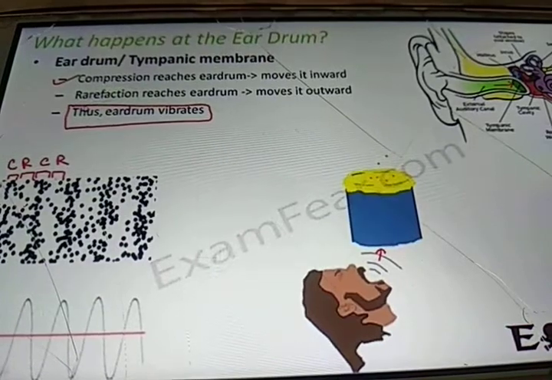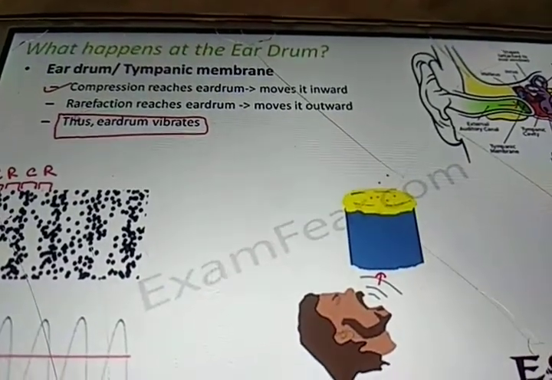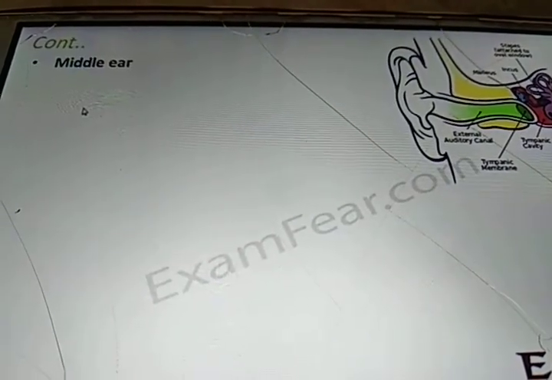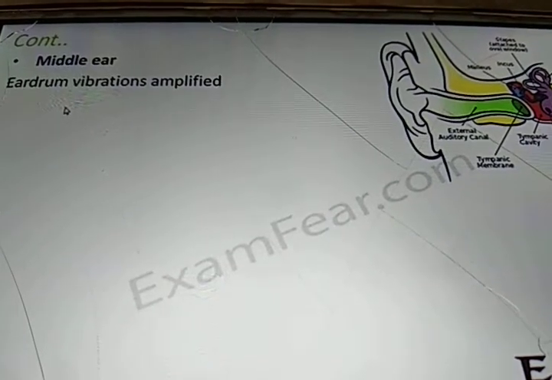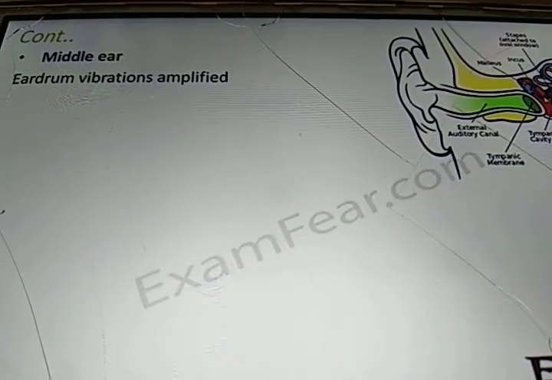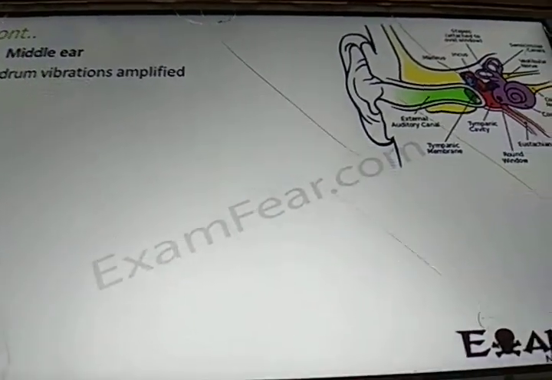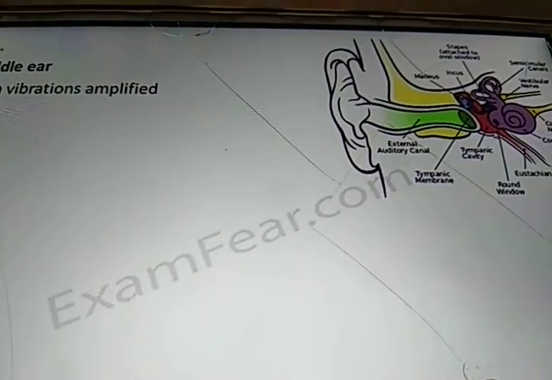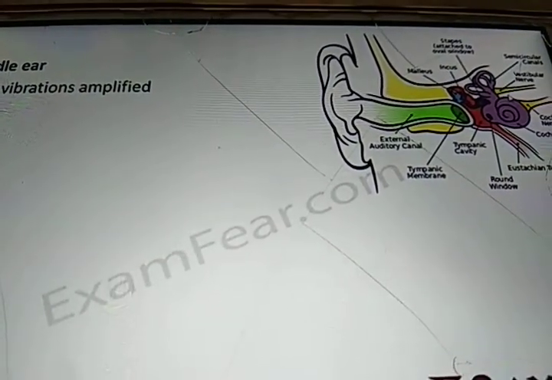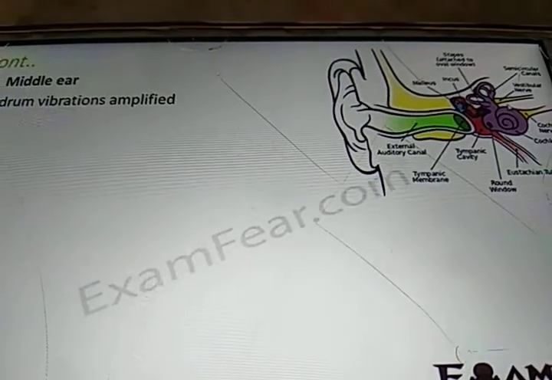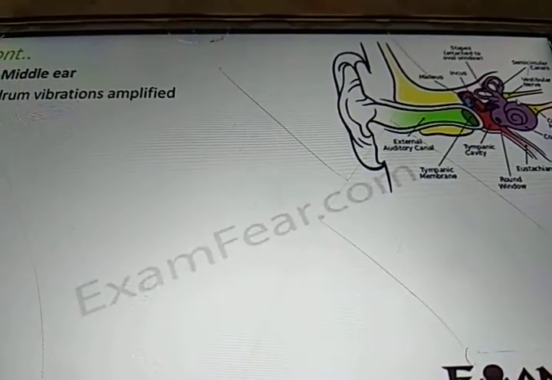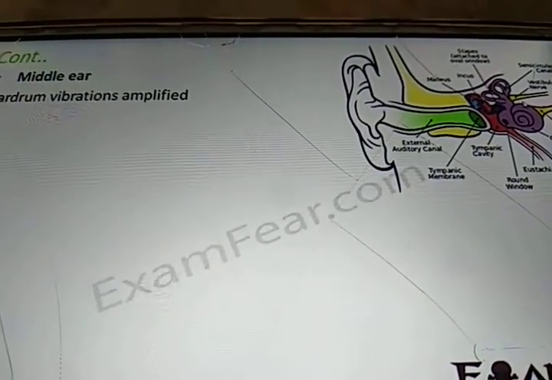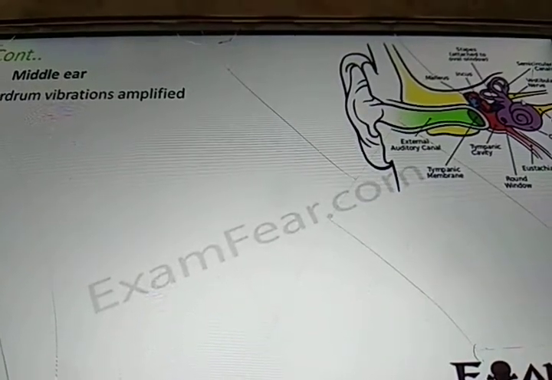Now how will it enter the inner ear? Then comes the middle ear. The middle ear receives the vibration of the eardrum and amplifies it, because the vibration is less noticeable.